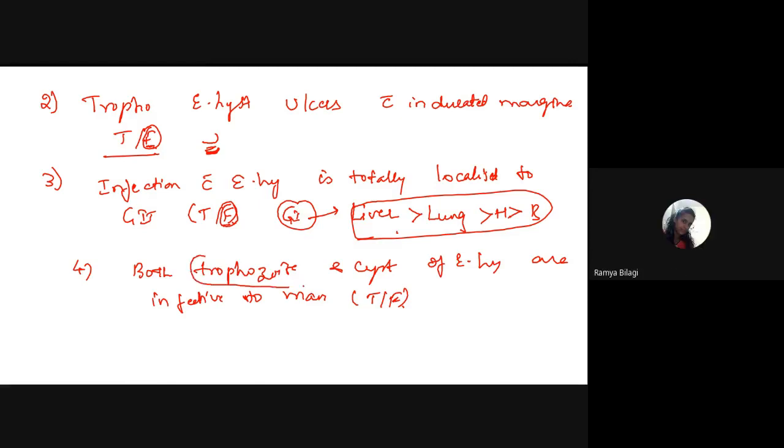False. All of you say that it is false, or does anybody want to say it is true? So it is false actually. You have to remember that only the cyst is the infective form of Entamoeba histolytica. But if the option says that both cyst and trophozoites are infective, then it is wrong actually. Right?